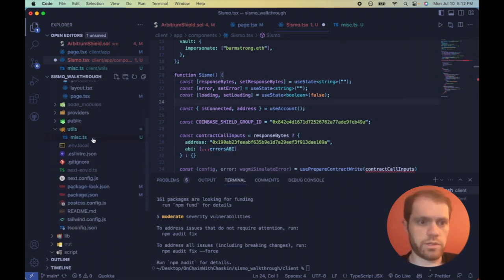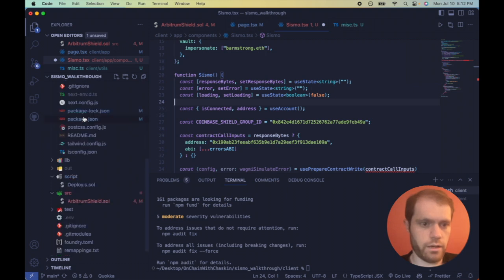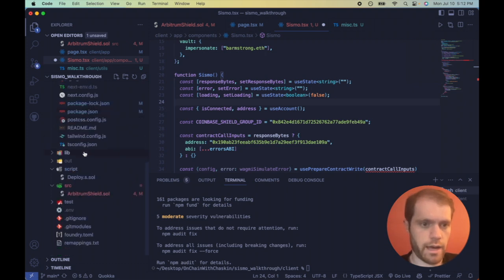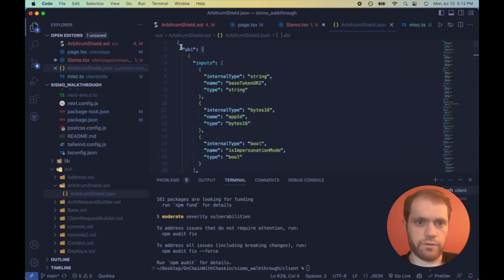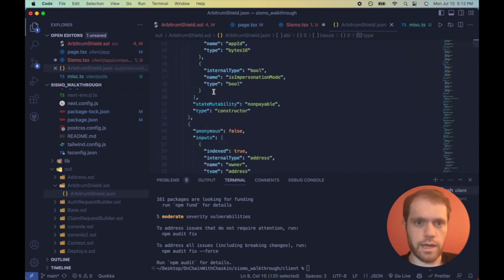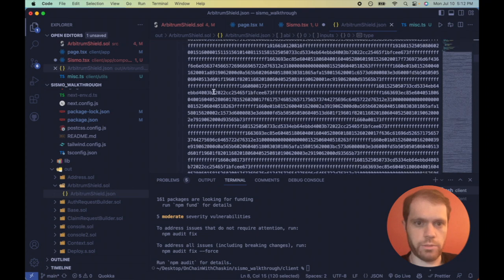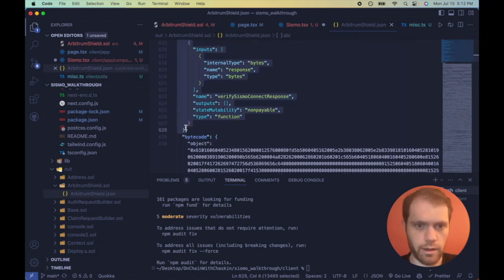So if this is your first time working with Foundry, then in order to get the ABI, we have to look inside the out folder, find the name of the contract you just deployed, find the JSON. Let's start from the top. The first thing will be ABI. So let's copy this array. And once we get to the bytecode, we don't want that. That's what goes on chain.